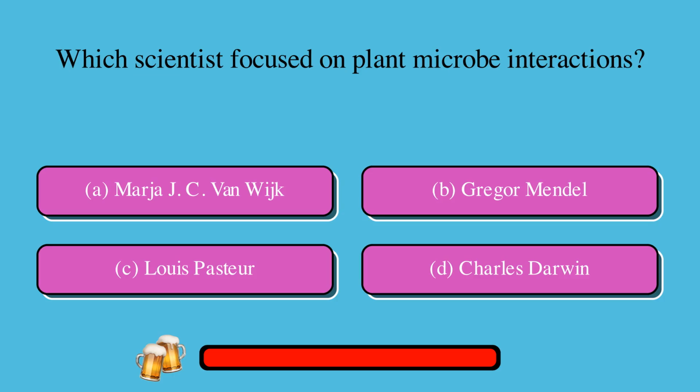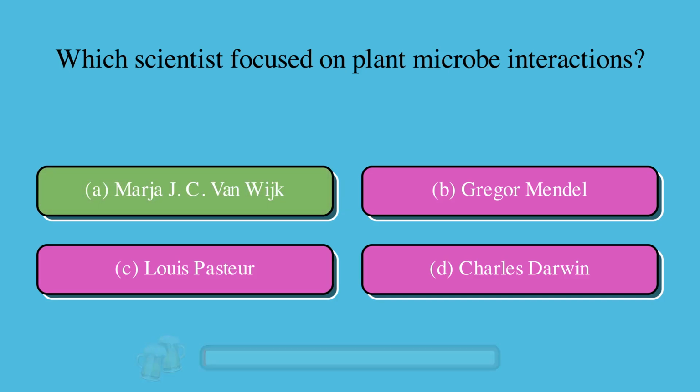Which scientist focused on plant microbe interactions? A. Marja J.C. Van Wyck, or B. Gregor Mendel, or C. Louis Pasteur, or D. Charles Darwin? The correct answer is A. Marja J.C. Van Wyck.